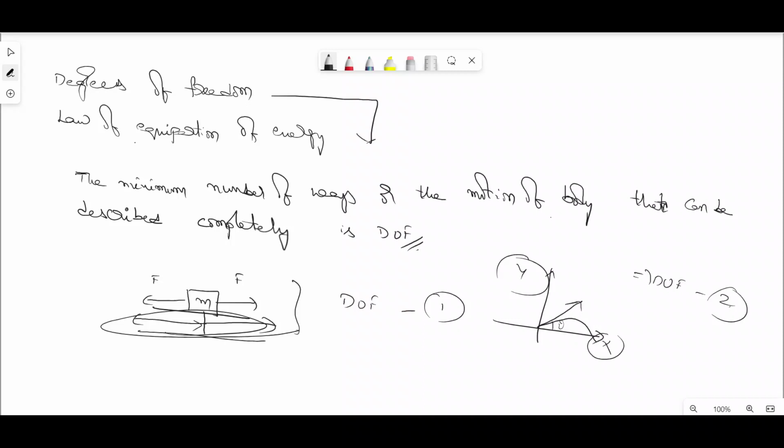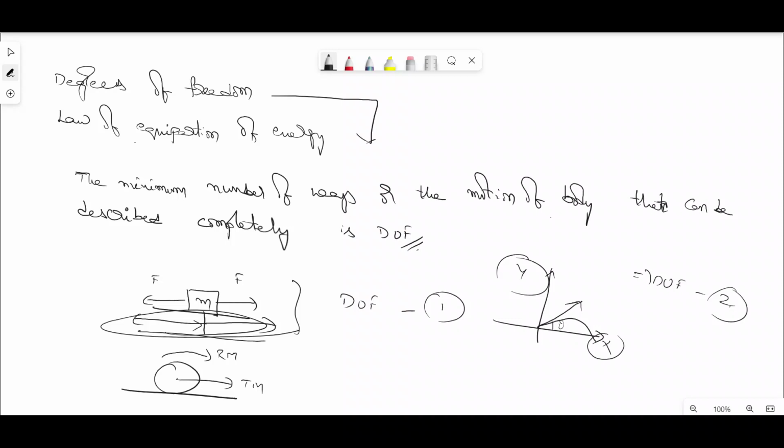Similarly, if we consider a body which is rolling on a surface, observe that the center of the body can move in a straight line, which is a translatory motion, and the body also rotates, which is a rotational motion.